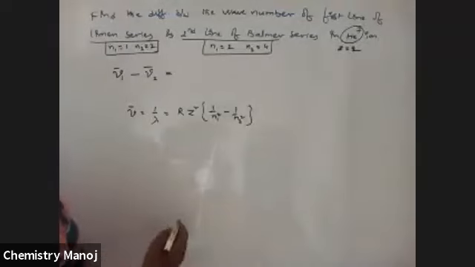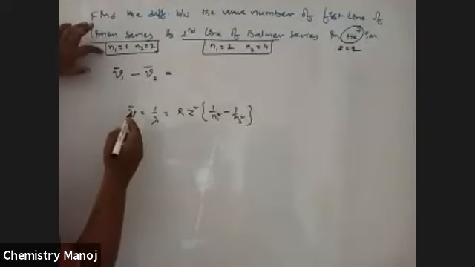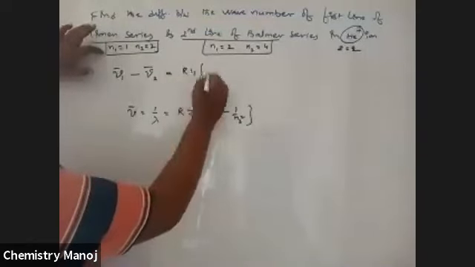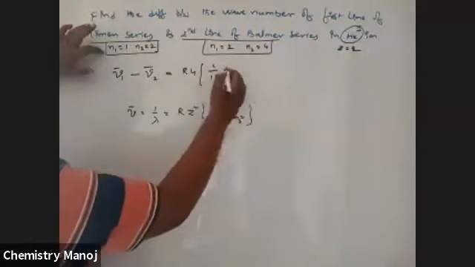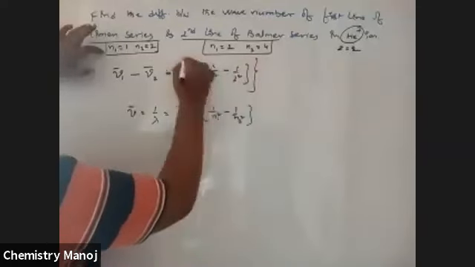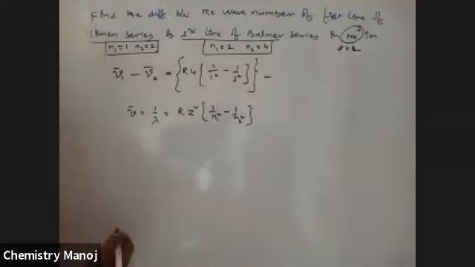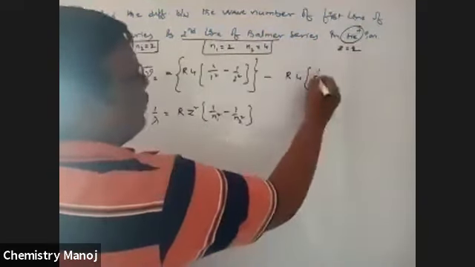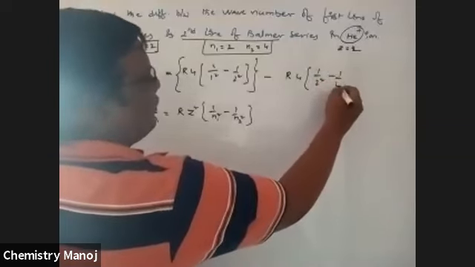Therefore, R into 2 square into 1 by 1 square minus 1 by 2 square, overall minus R into 4, 1 by 2 square minus 1 by 4 square.